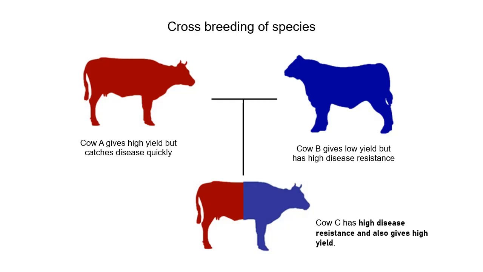The other cow does not produce that much milk but has a high disease resistance. That means कि जल्दी बीमार नहीं होती है. When you have the capability of breeding these two types of different breeds, आप cow A और cow B को breed करने की कोशिश करते हैं, so you get a cow C जिसमें दोनों cows की अच्छी वाली abilities होंगी, मतलब कि वो दूध भी ज़्यादा देगी और उसकी बीमारी नहीं होने की क्षमता भी ज़्यादा होगी, मतलब it will remain more healthy and it will give you a high yield of milk.